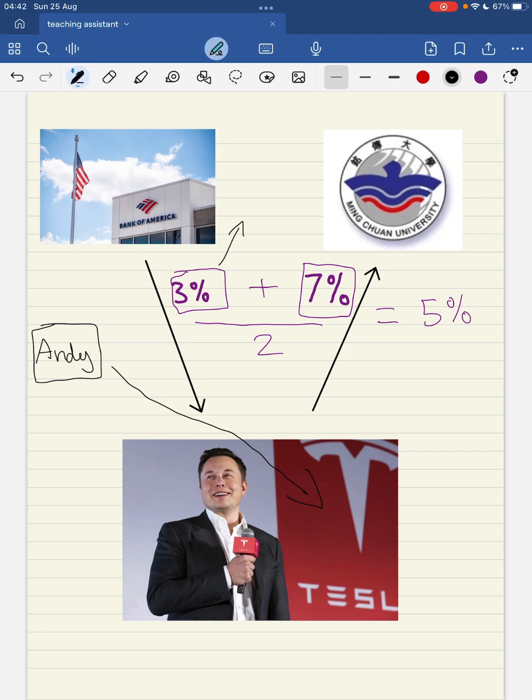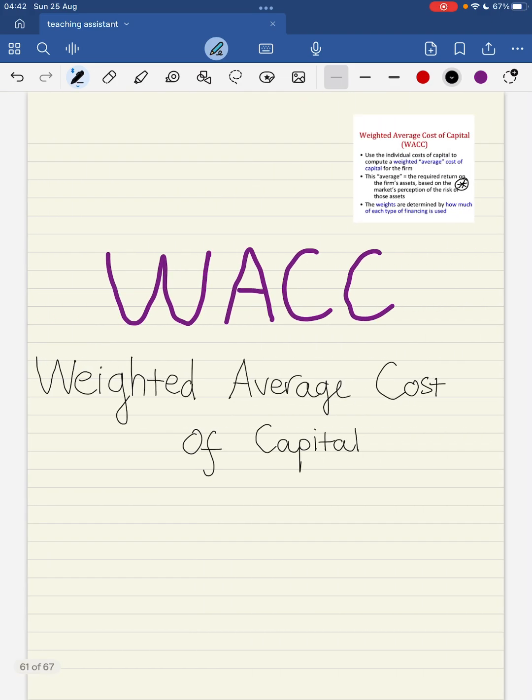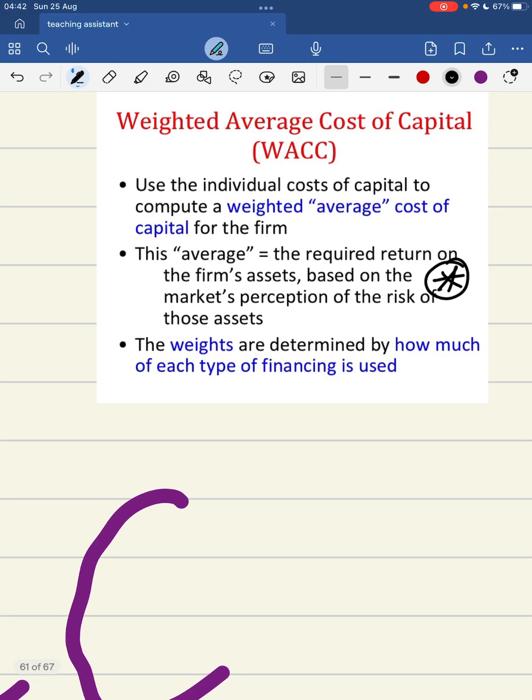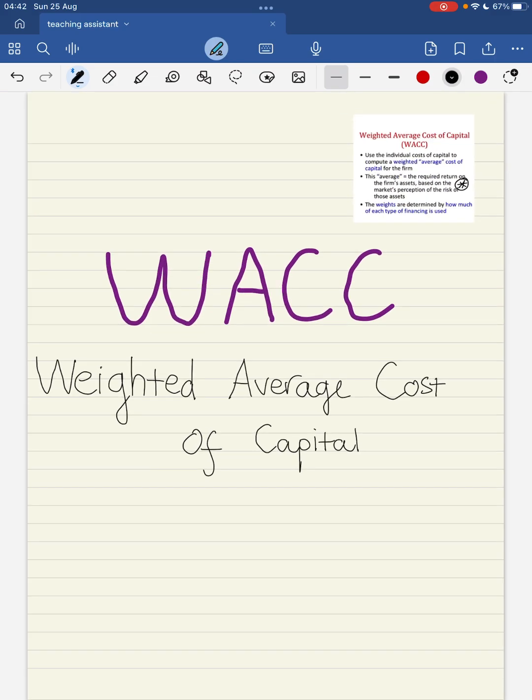And guess what? This 5% is also called the WACC, the weighted average cost of capital. By definition, it is the required return on the firm's assets based on the market's perception of the risk of those assets. The weights are determined by how much of each type of financing is used. The example that I just showed you is the way I break complex ideas into simple terms, because the actual components of the WACC are much more difficult. So let's find it out together.